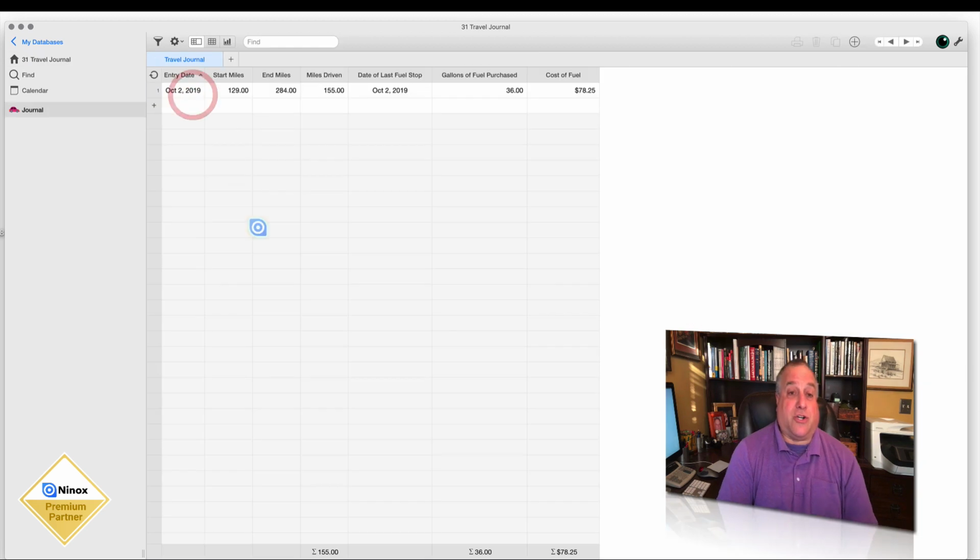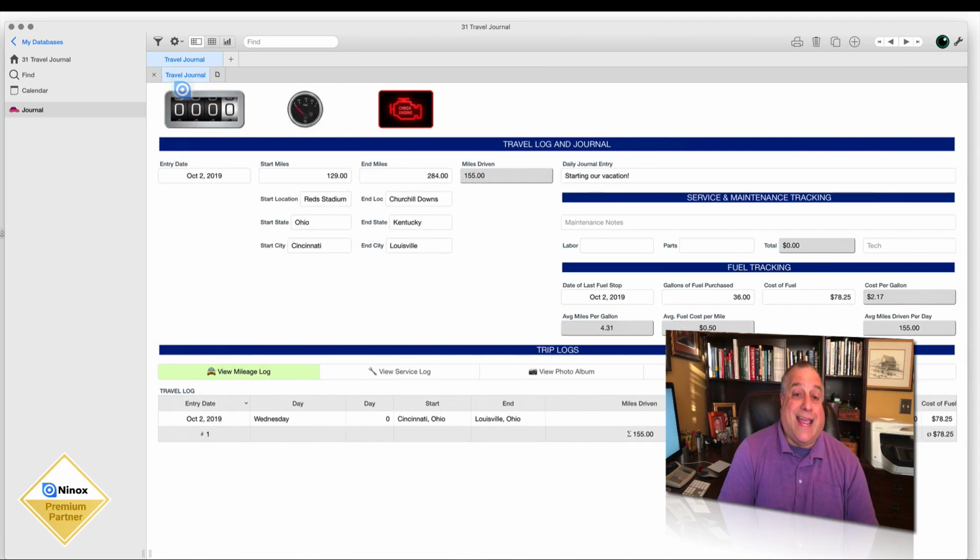We've built our journal. Our journal has one entry. Our trip began just a few days ago, and this is what that entry looks like. We are utilizing some of the new features in the newest, latest, and greatest version of Ninox, version 2.6. So our buttons are now icons in a button bar at the top of the screen.